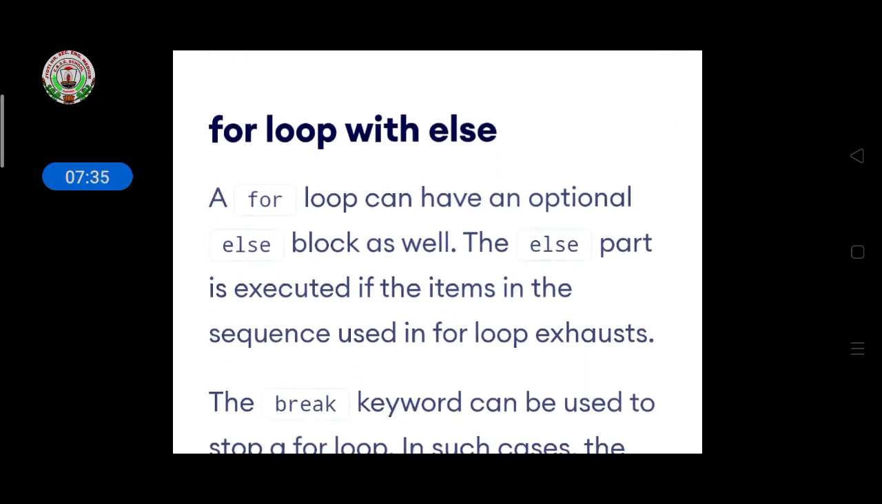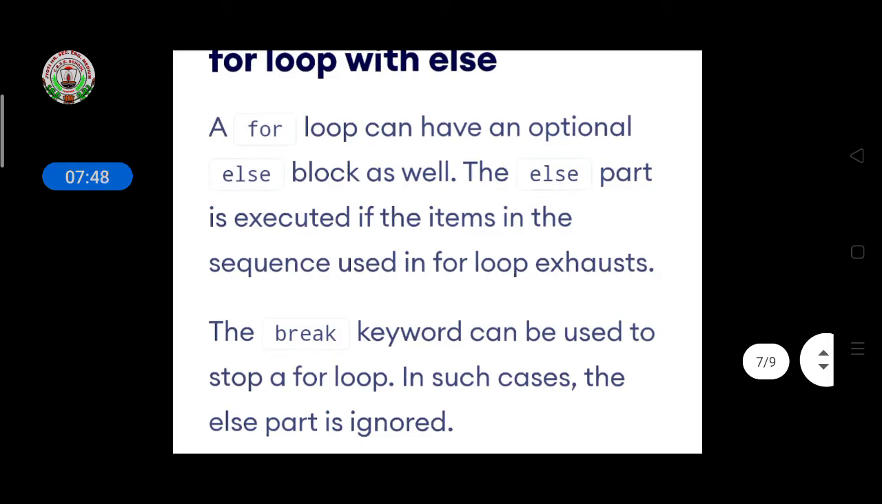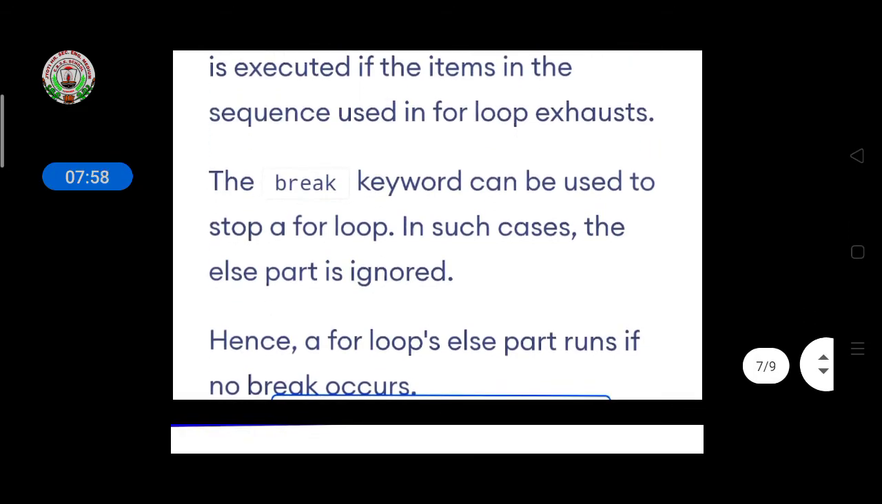A for loop can have an optional else block as well. The else part is executed if the items in the sequence used in the for loop are exhausted. It means it is optional for you. If you want, you can use the else part, otherwise you can use the break keyword to stop a loop.